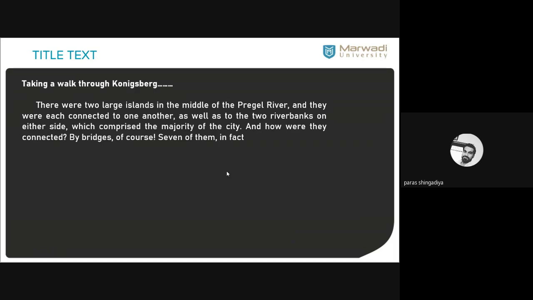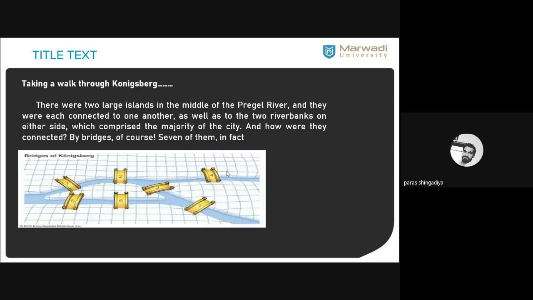In the Königsberg city, Königsberg is one of the cities, and there are two large islands of the Pregel River. There is one river across the Königsberg city, and there are two large islands, A and B, and they were each connected to one another, as well as to two river banks on the other side, which comprise the majority of the city.